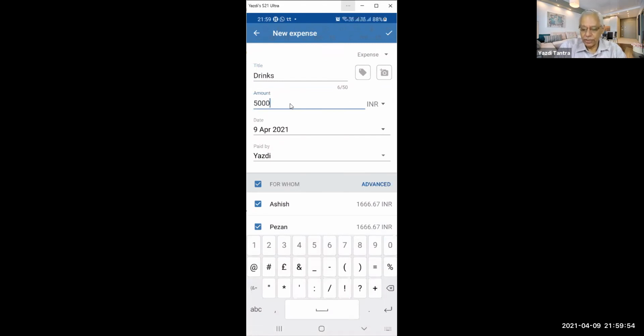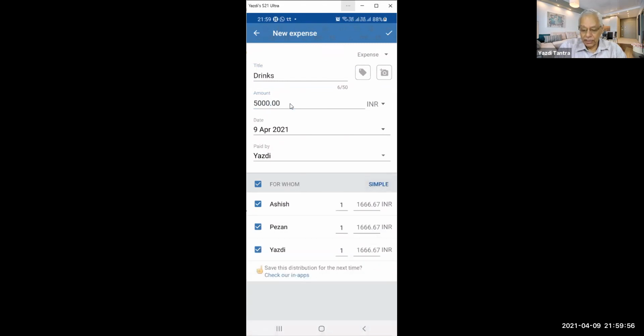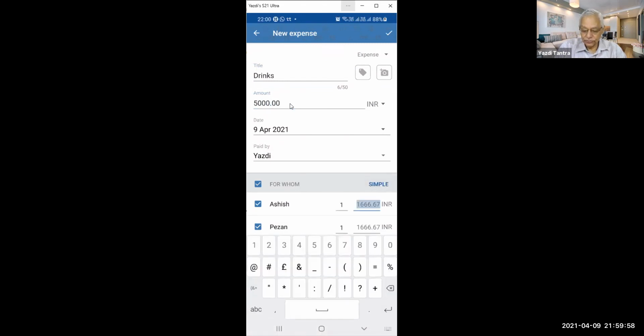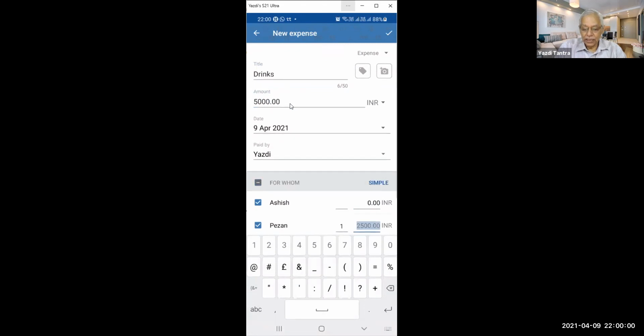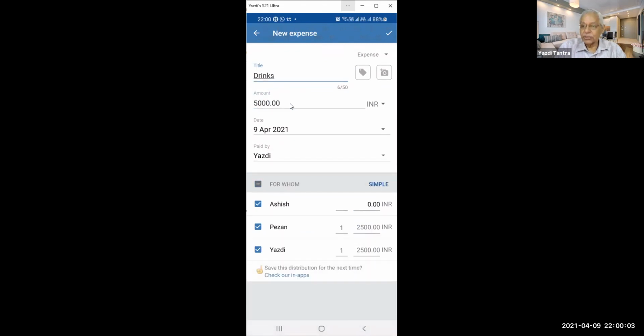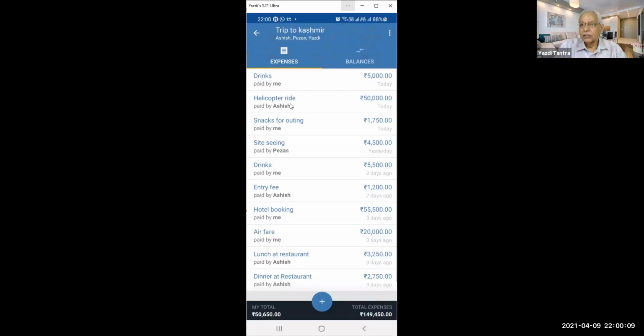So I can go into advanced and I can say Ashish 0. And between Pezan and me, it is 2,500 each. See, automatically it has taken that, and I can say okay. So now this 5,000 is to be distributed only between Pezan and me, 2,500 each.